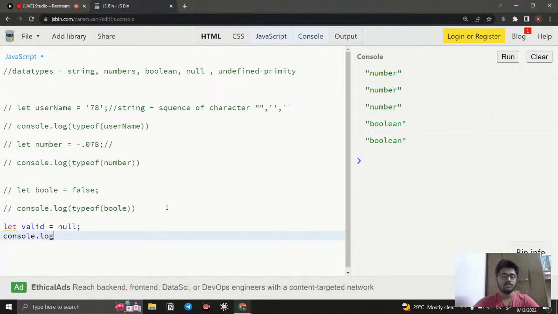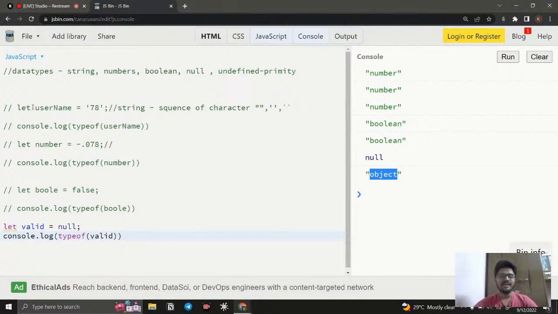If I say console.log valid, you will get null, right? But if I use the typeof method and ask for this data type, and run this, you get object. So here comes the weird thing.